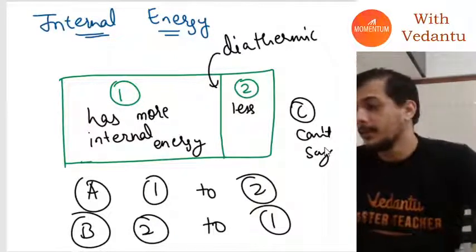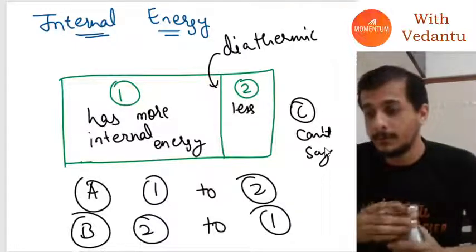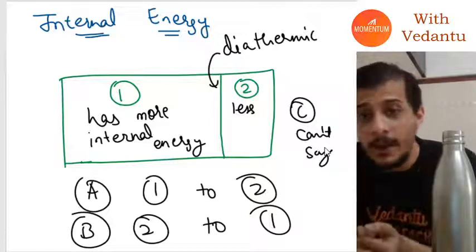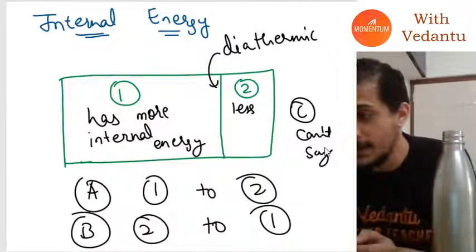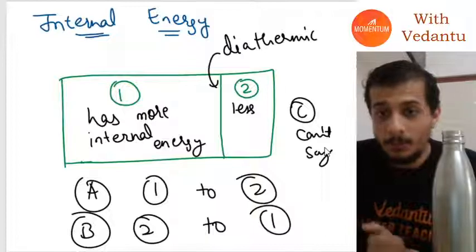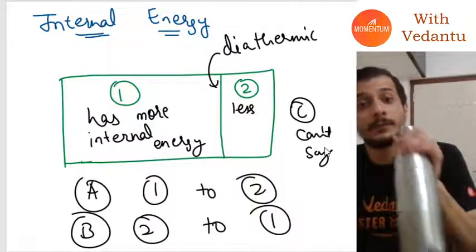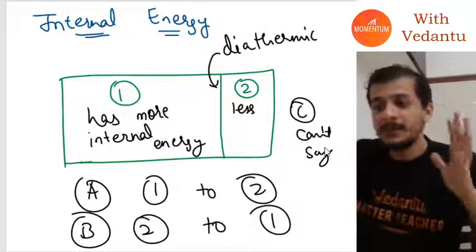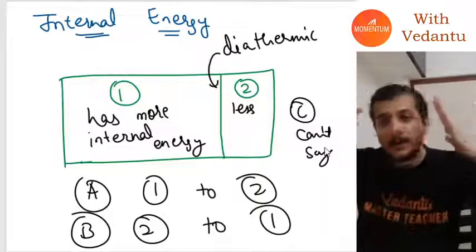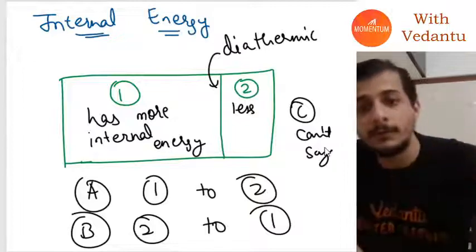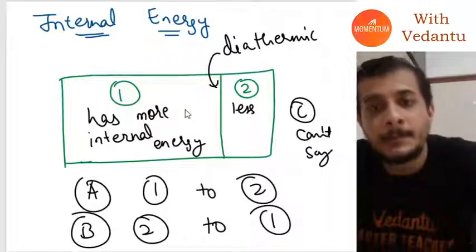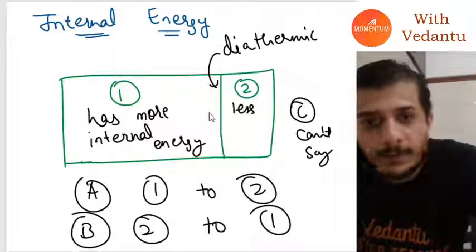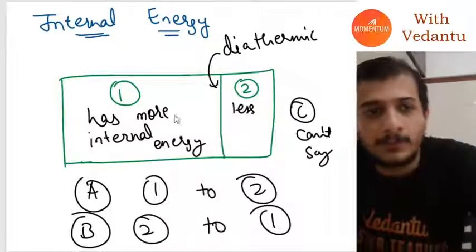Can you guys tell me the correct answer? Where will the energy flow? Option A or B or C? See, everybody thought of that only, that if this has more energy and this has less energy, then the energy is supposed to flow from one to two only.